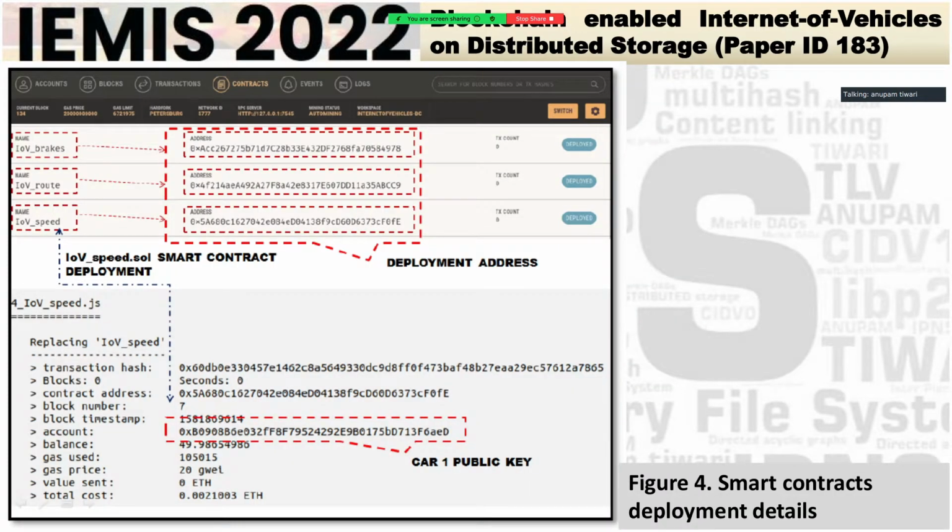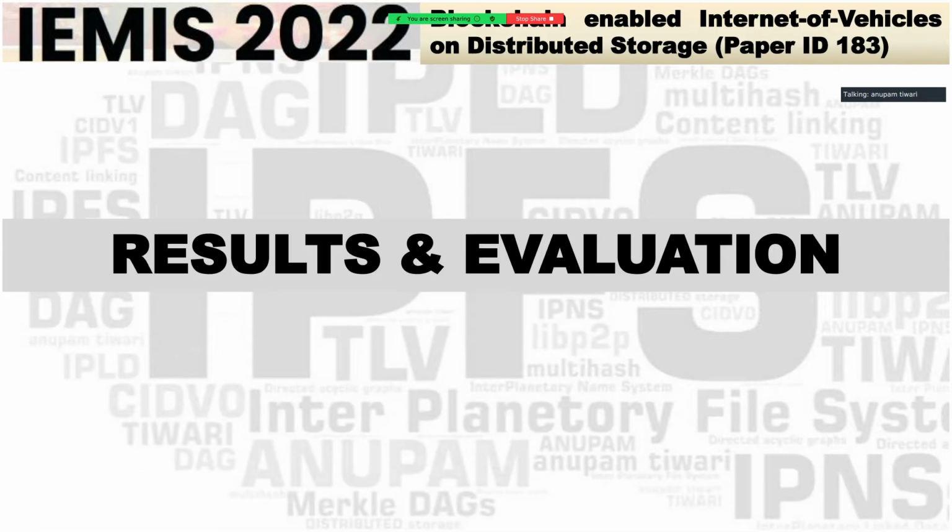So this is one screenshot that I have taken from the Ganache blockchain that I have populated. All the vehicles are duly annotated, and in case time permits, I'll be able to take some extra time after my stipulated 8-9 minutes. This screenshot basically gives details of the deployment address, where the smart contract per vehicle has been deployed, where the public keys are, how the transaction hashes are being generated, what the total number of blocks is, etc.